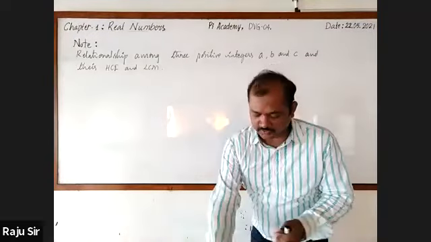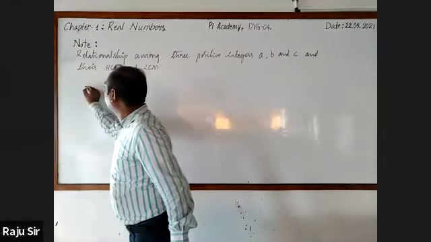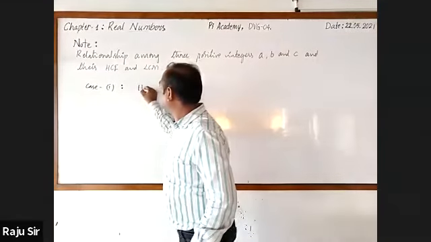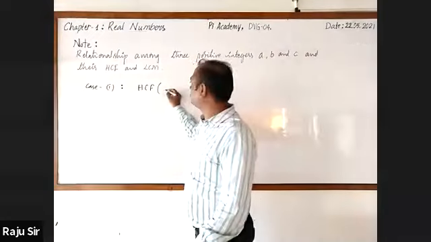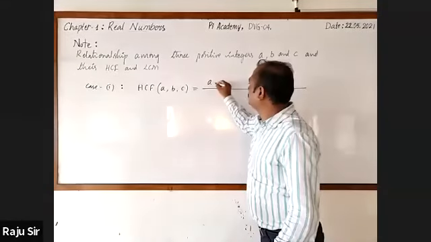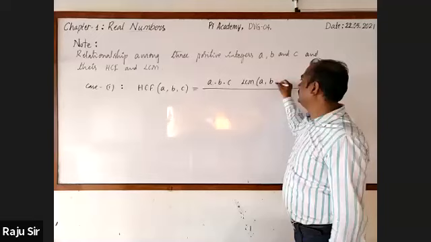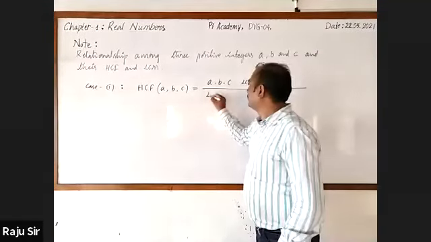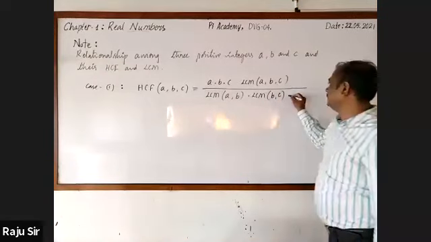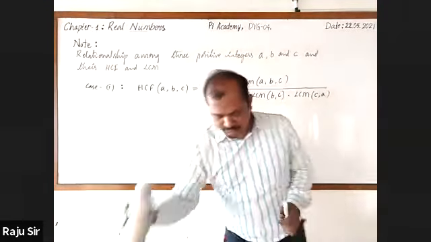Now observe. Here there are two cases. Case 1: HCF of A, B, and C is equal to A into B into C into LCM of A, B, C, whole divided by LCM of A comma B into LCM of B comma C into LCM of C comma A. This is the statement.